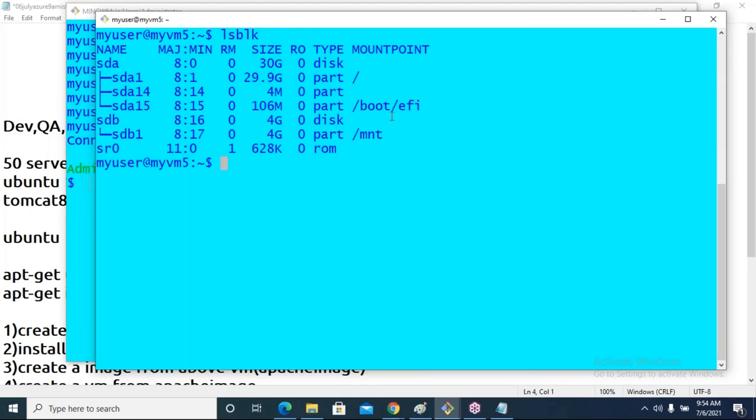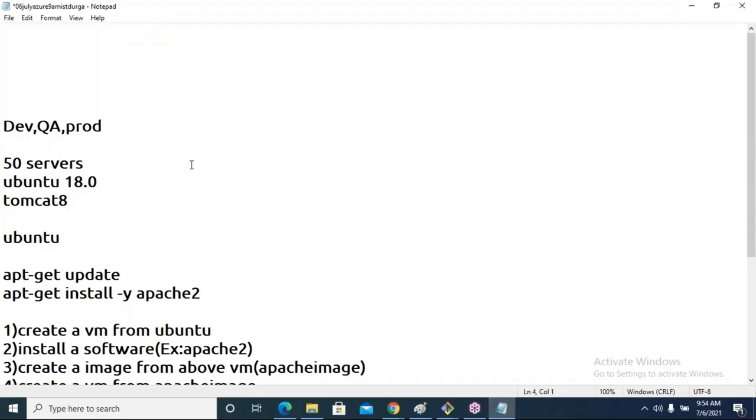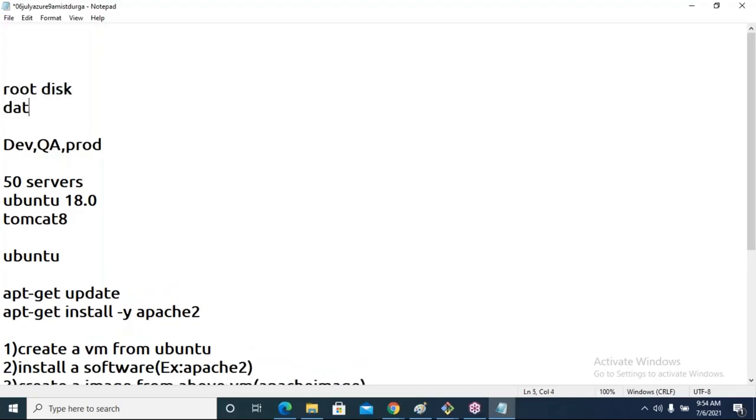See, so these are the disks which are related to the operating system. Okay, and one disk, the disk name is slash. The capacity of the disk is 29.90, approximately 30 gigs. This disk is called the root disk. So the disks which are added at the time of VM creation are called root disks. We can add our own disks also. Those disks are called data disks.